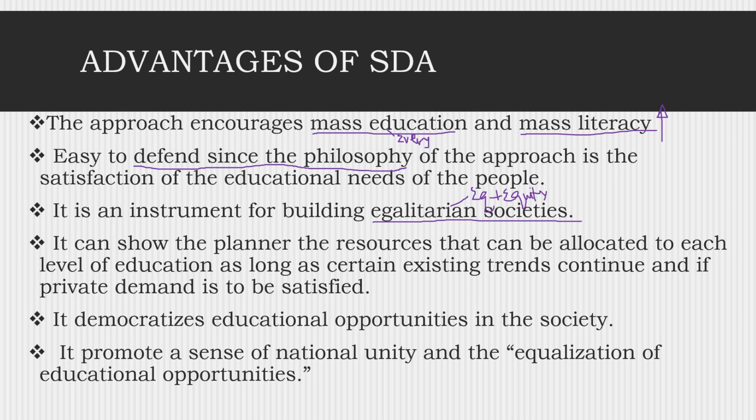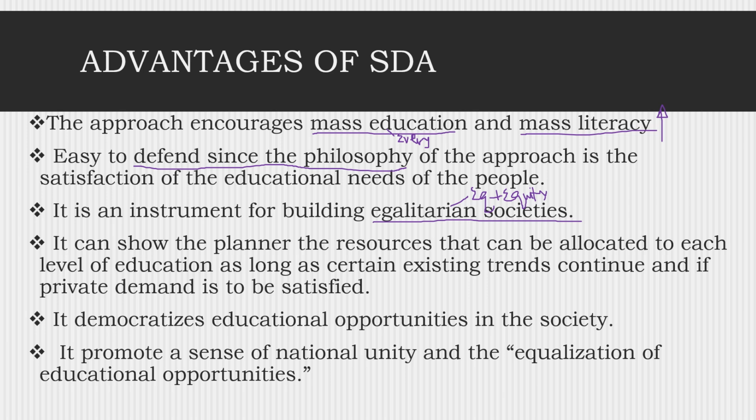Okay, in such a society, there will be no disparities in terms of accessing education opportunities, because all are given equal opportunity to access education within the scope. Therefore, we talk about building an egalitarian society. There will be mental equality because citizens have equal access to educational opportunities.